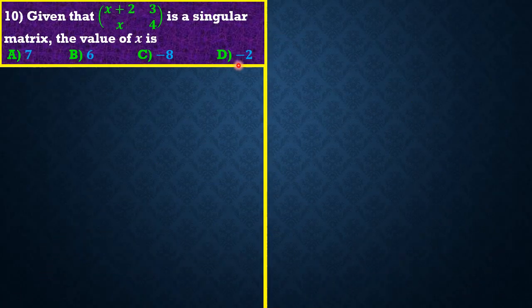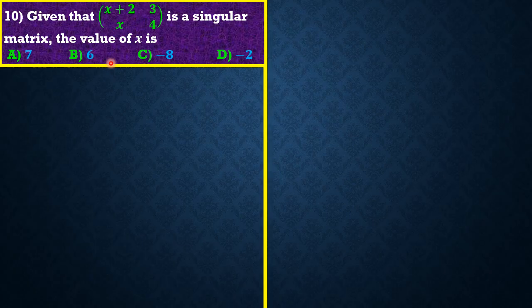Okay, question 10 reads that we are given that this matrix is a singular matrix, the value of x is. So friends, you should start by asking yourself, what is a singular matrix? A singular matrix, friends, is simply a matrix that has no inverse, or the determinant of that matrix is equal to 0. But we won't go more than the level of inverse. We'll stop at the level of determinants. If a matrix has no inverse, it means that the determinant has to be 0.